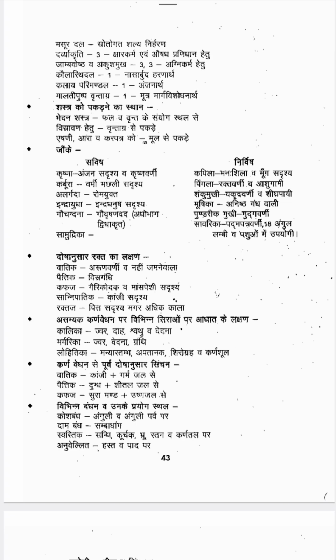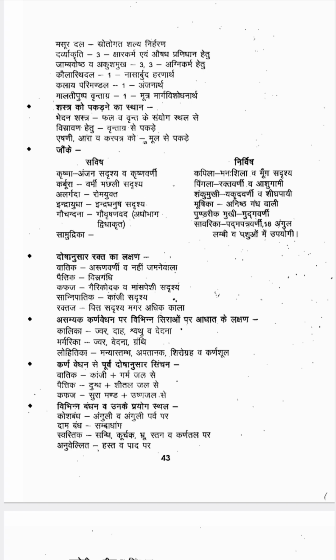Then, due to improper Karna Vedana, what happens? It will puncture the veins. So due to the puncture, you will get different Lakshanas that we have already seen. If it affects the Kalika Sira, you will get Jwara, Daha, Shvayathu, Vedana. In the Marmarika Sira, Jwara, Vedana, Granthi will be there. If the Lohitika Sira is damaged, then Manyastambha, Apatanaka, Shirograha, Karna Shula, like Vata Vyadhi, you will get, due to improper Karna Vedana.